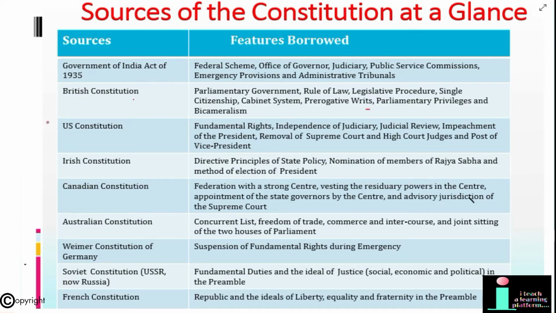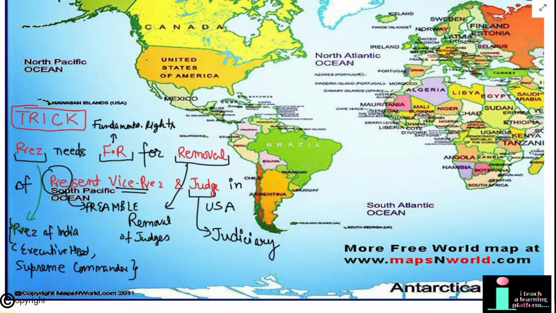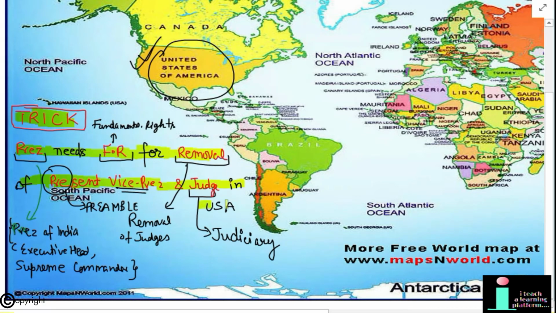Next is US Constitution. The borrowed features from this constitution are fundamental rights, independence of judiciary, judicial review, impeachment of the president, removal of Supreme Court and High Court judges, and post of vice president. You can easily remember these features with this sentence, that is Pres needs fundamental right for removal of present vice president and judge in USA.